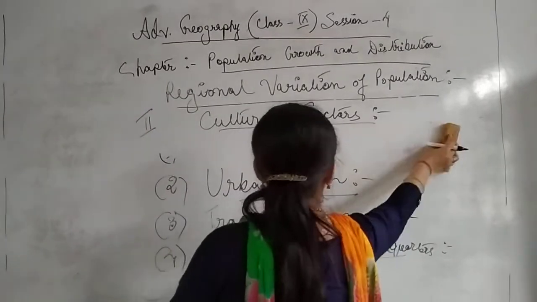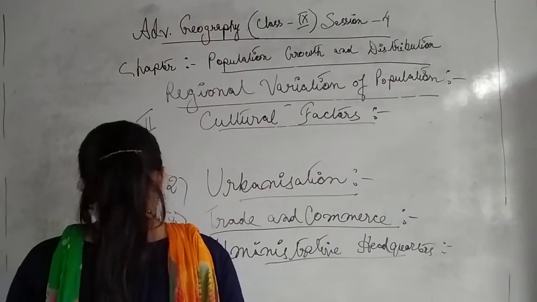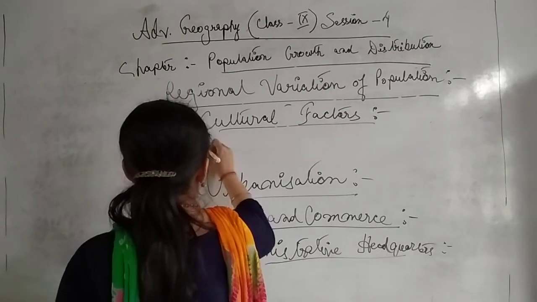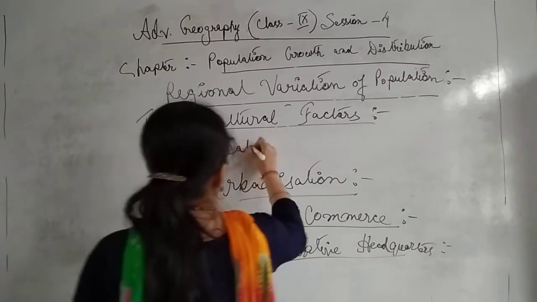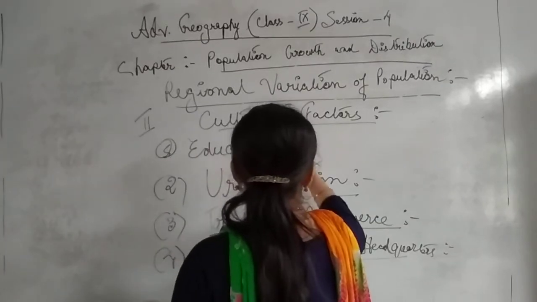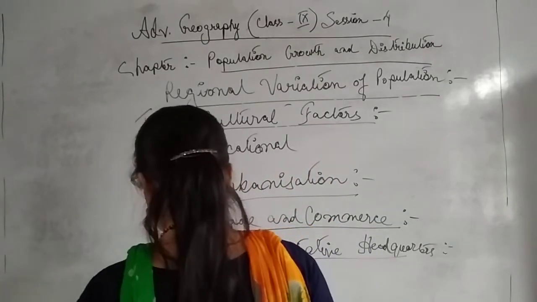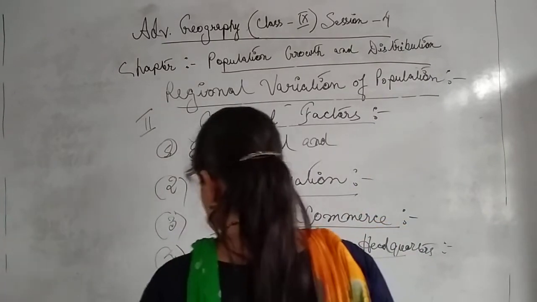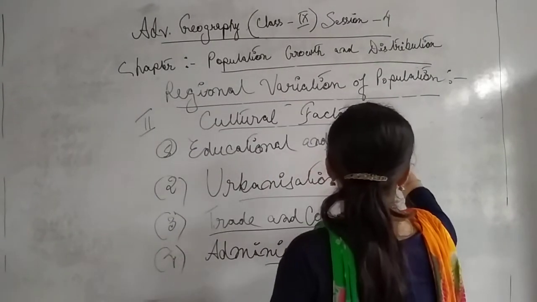So the next point, the last but not the least, is point number 5. All of you just note it down in your copies. Point number 5, educational and religious centers. Obviously, students get much more attracted towards areas where they can find better educational opportunities.